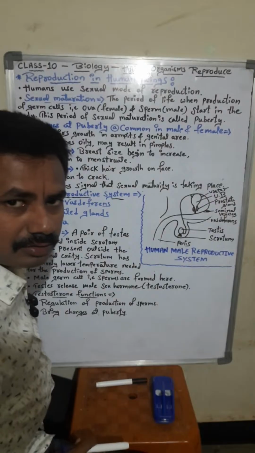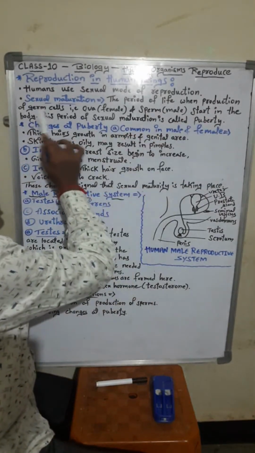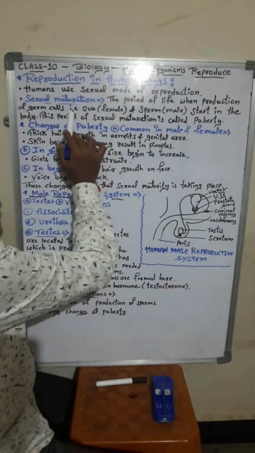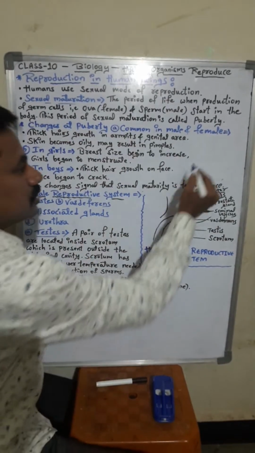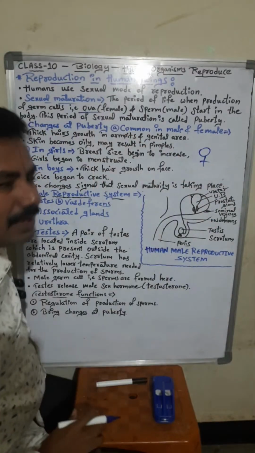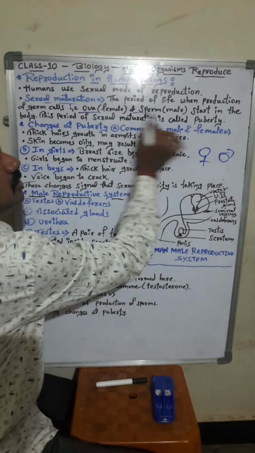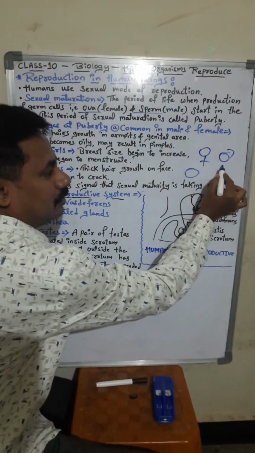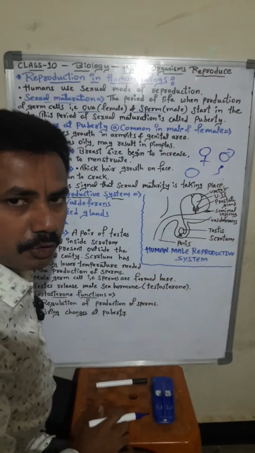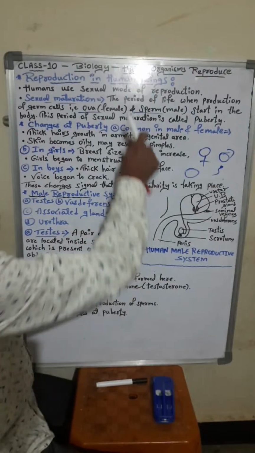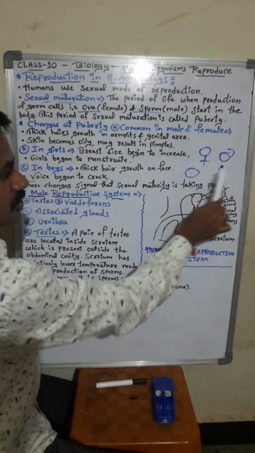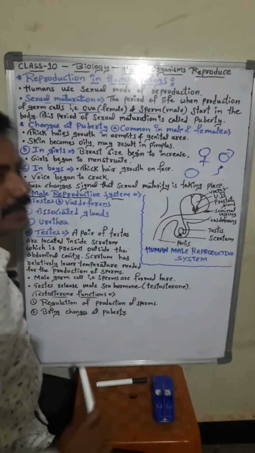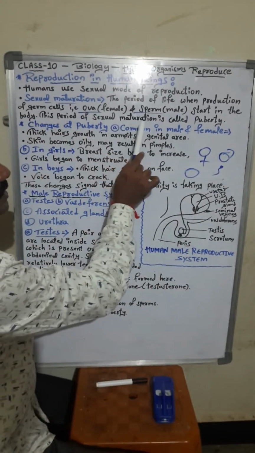The time period of life when the production of germ cells starts. Remember everybody, germ cells means sex cells. In female, the egg produced is called ova, and in male, sperm is produced. So the period of life when ova in female and sperm in male start producing in the body is called sexual maturation.